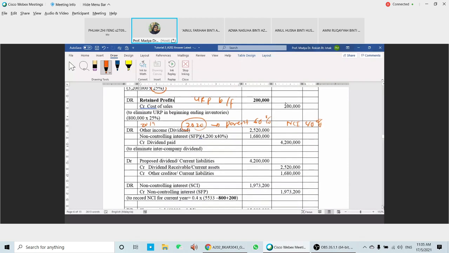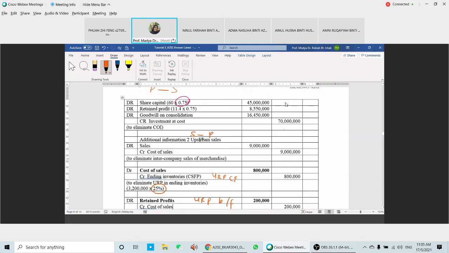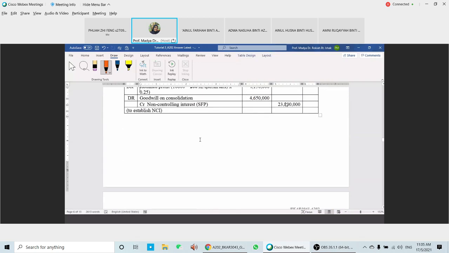Okay, the next one we're going to record is the current year profit for the NCI here. 0.4, NCI has 40% now. This is the current year profit for S, 5533. Okay, 5533 minus 800 is the URP carry forward, plus 200 is the URP brought forward. So you're going to have 1973. So that is what you have.